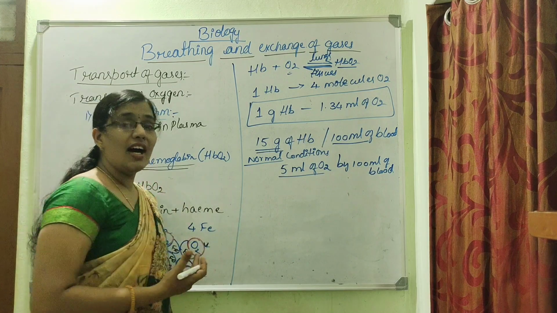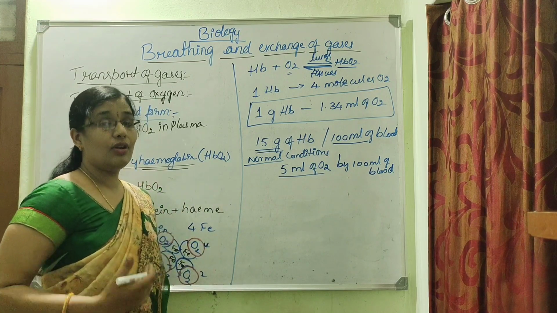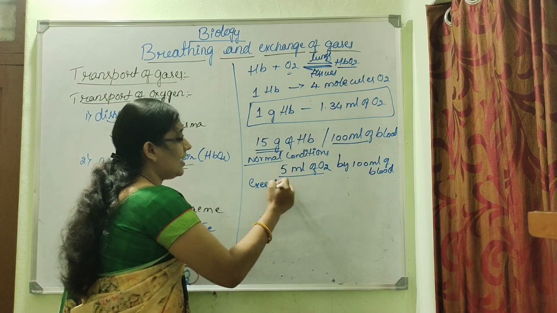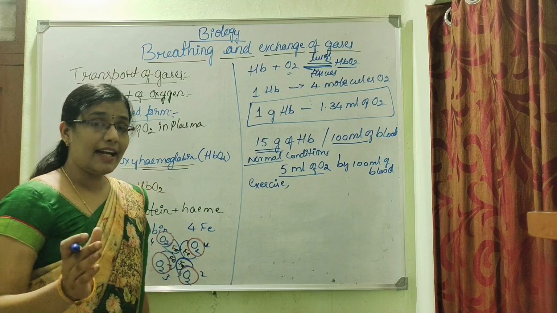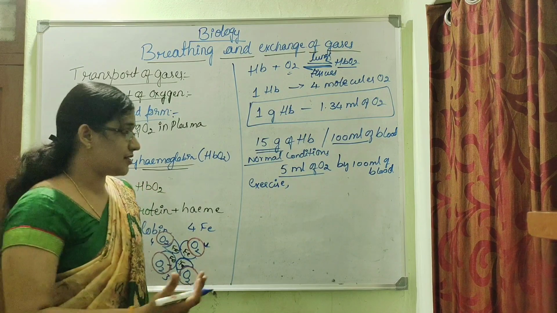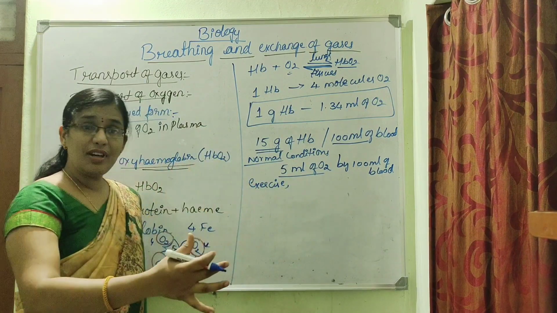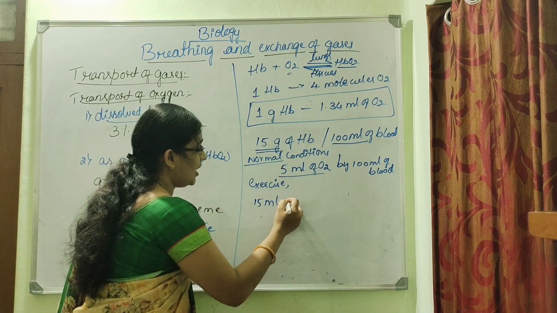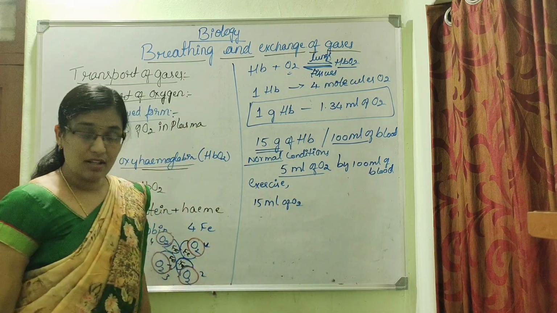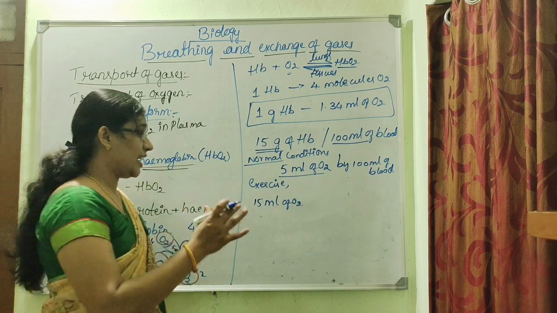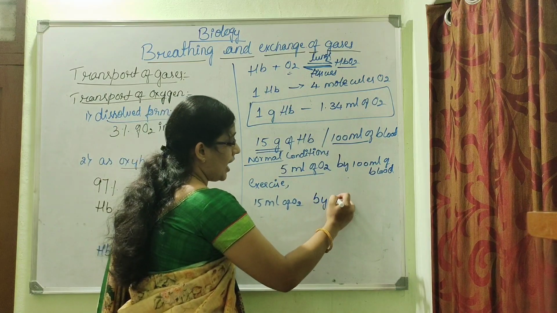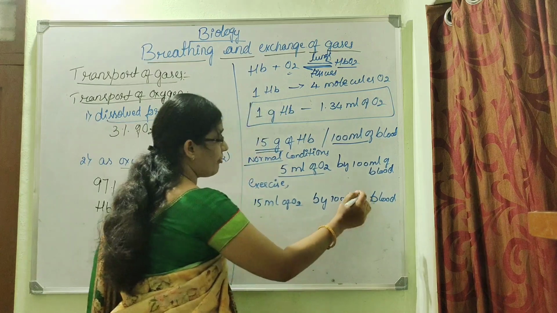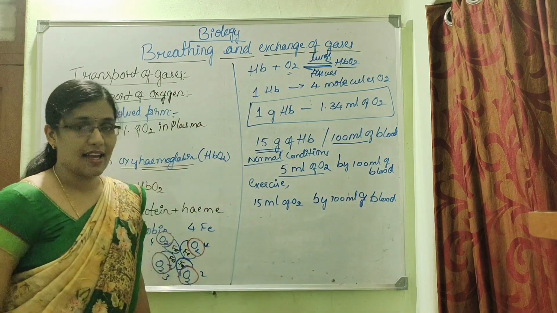But when we are doing exercises, so when there is a physical activity like exercise, the carrying capacity of oxygen increases. So the same 100 ml of our blood has the capacity to carry about 15 ml of oxygen. So 15 ml of oxygen can be carried by 100 ml of blood when we are exercising.